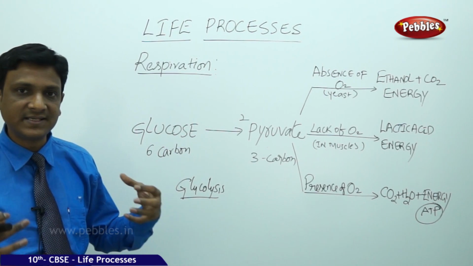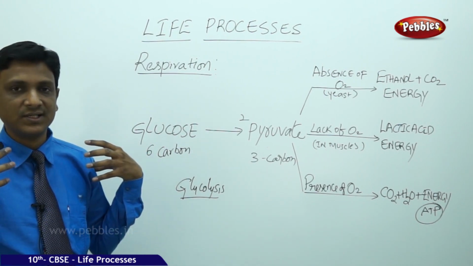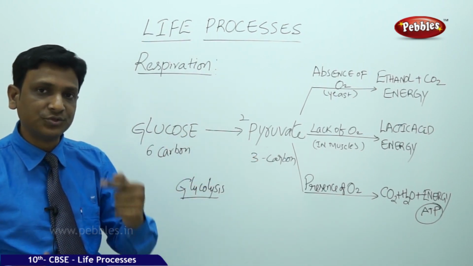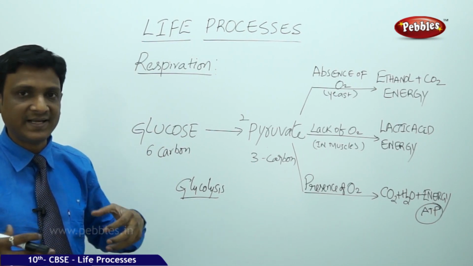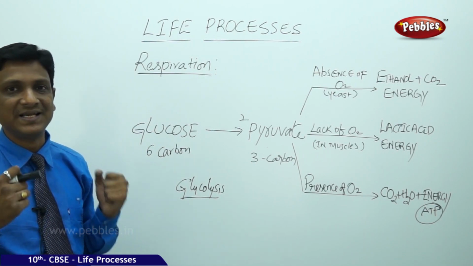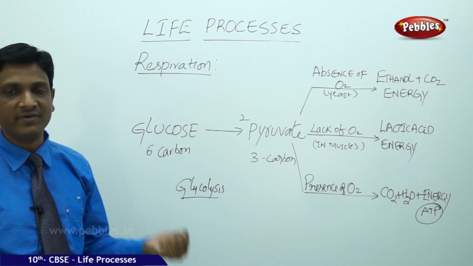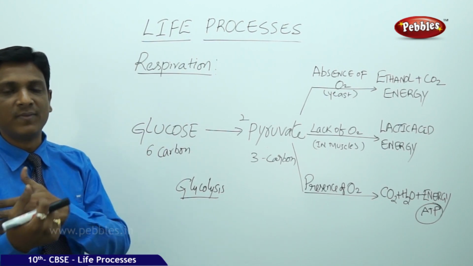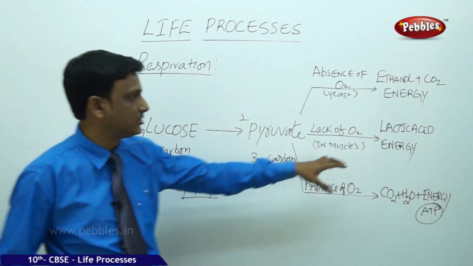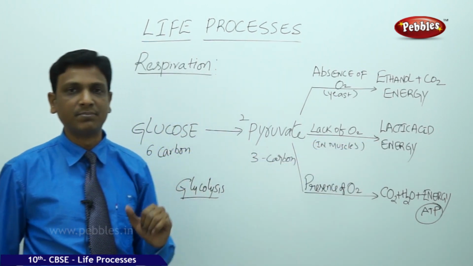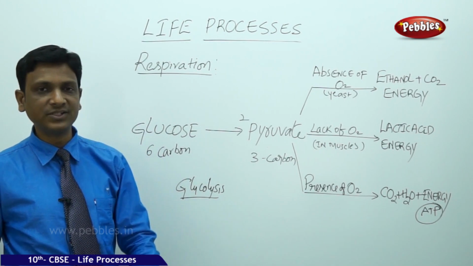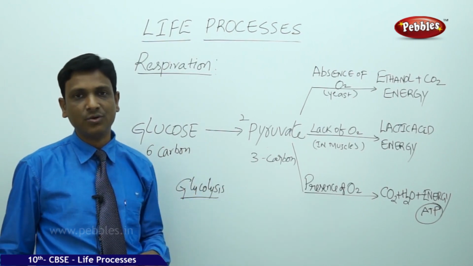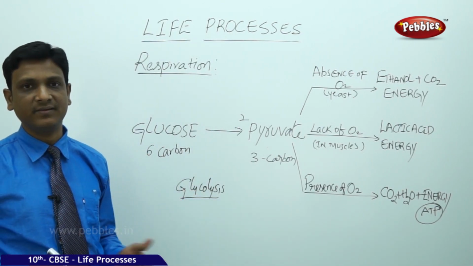This lactic acid gets accumulated in your muscles. As you are running, this anaerobic respiration takes place in your muscles when you hold your breath. When you stop the supply of oxygen temporarily, lactic acid builds up in your muscles and it may lead to muscle cramps. If you are doing vigorous exercise, giving heavy work to your muscles, and the oxygen is not sufficient, it may lead to muscle cramps. You may feel pain in your muscles due to the accumulation of lactic acid. But this is temporary. Soon you release your breath, take in oxygen, and slowly this lactic acid is converted back to pyruvic acid and the reactions go on as usual.